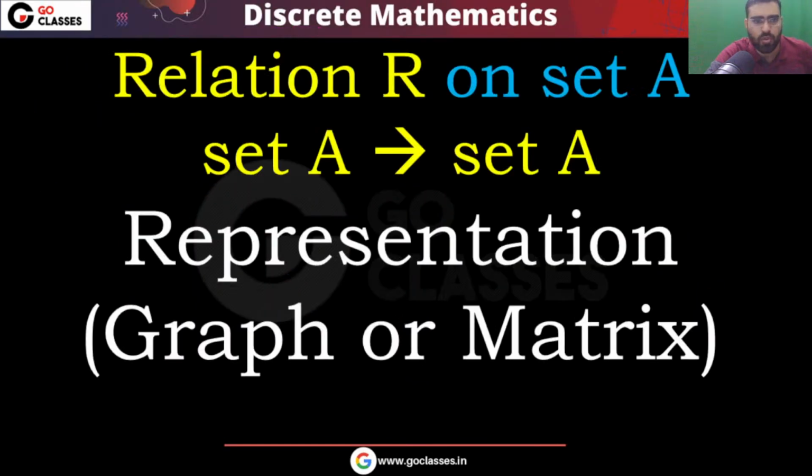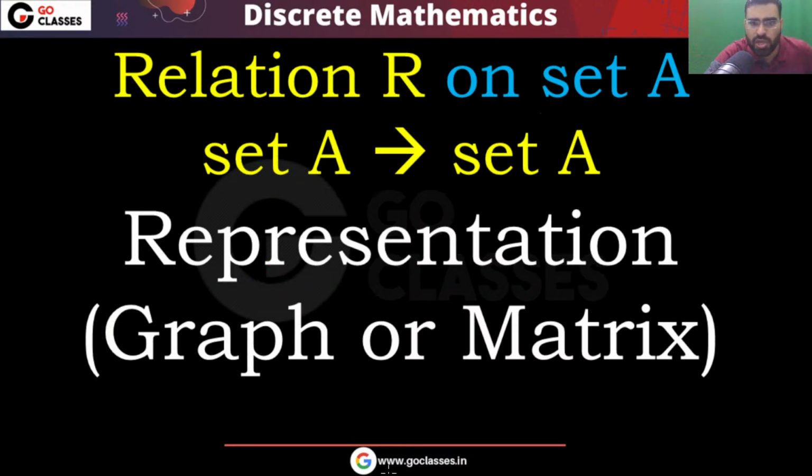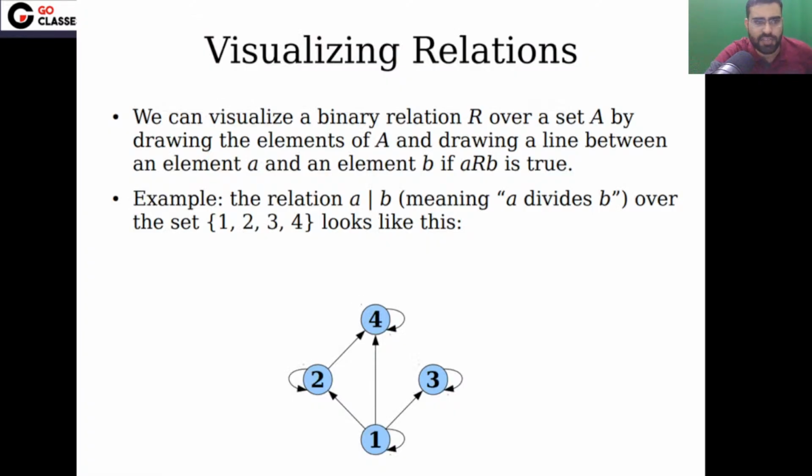Now let's move on. Very simple, now let's see the representation. If you have a relation from set A to set A, then what are the representations? The representations are either graph representation or matrix representation. Let's see the first one.